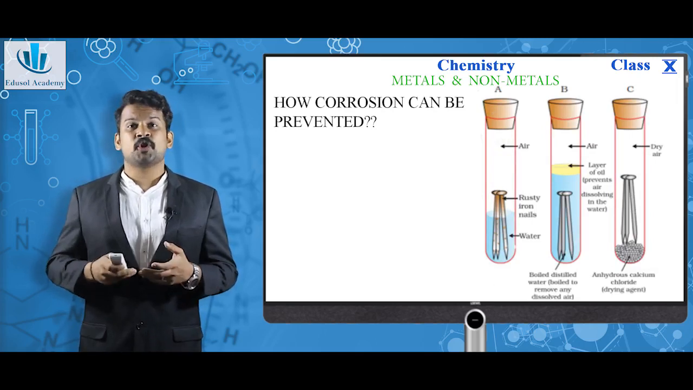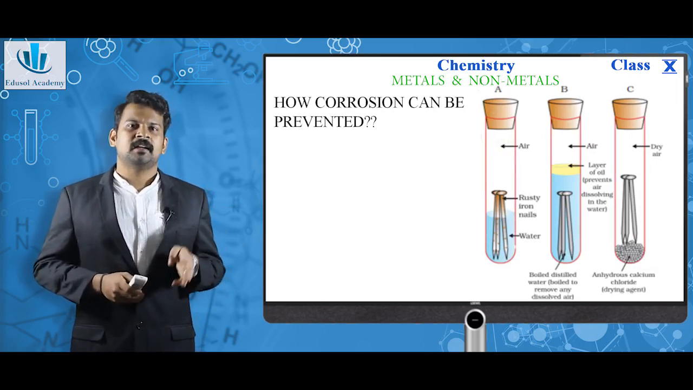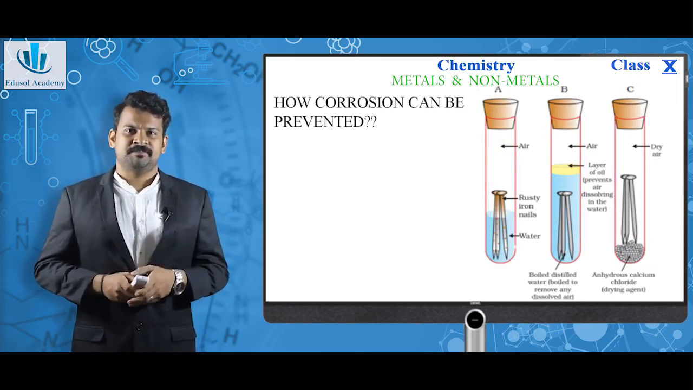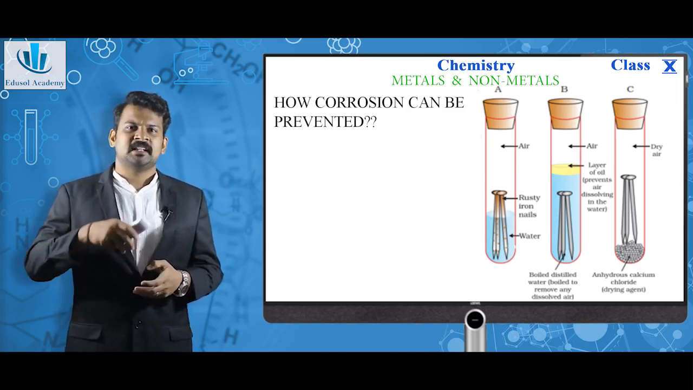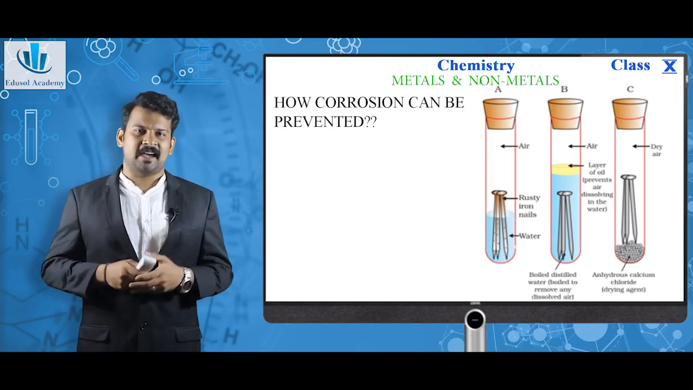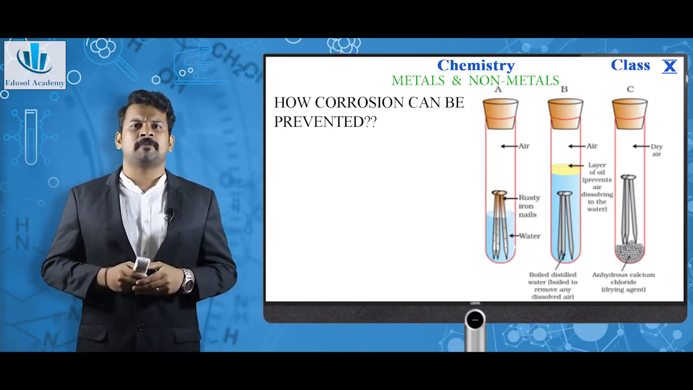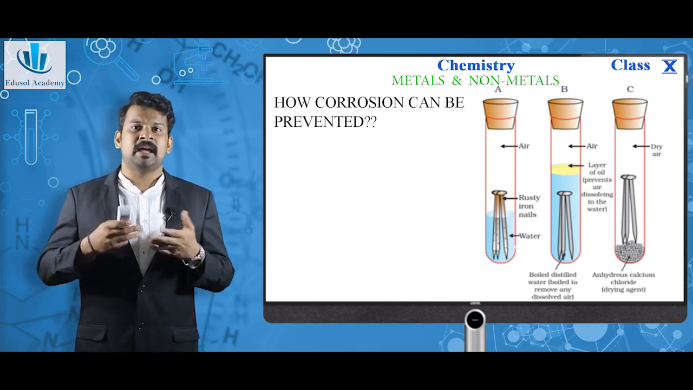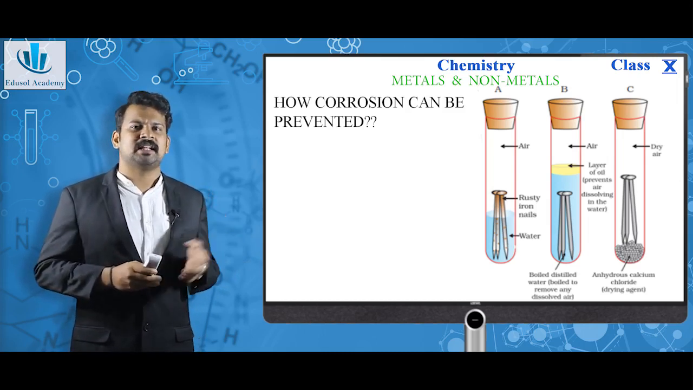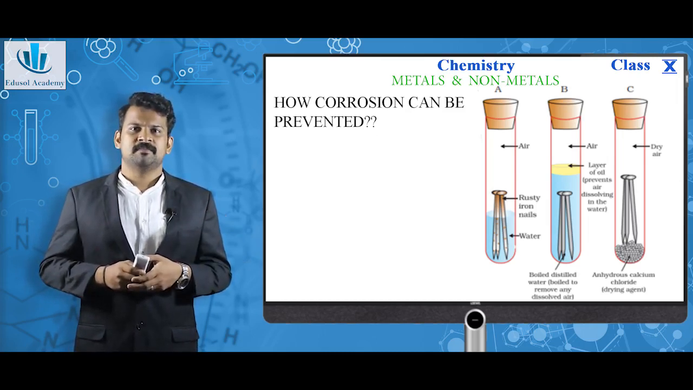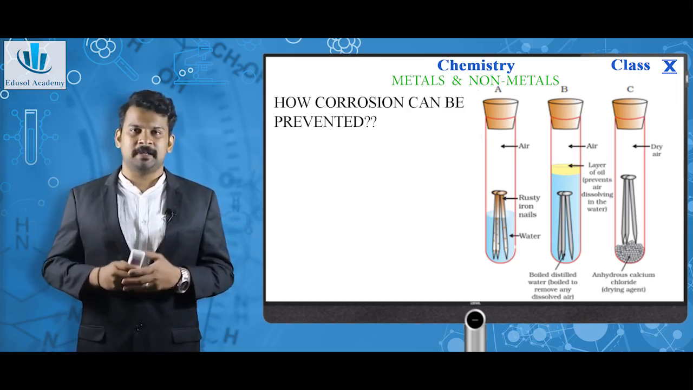Next, how corrosion can be prevented. You can see three different test tubes here. Here we have nails dipped in test tubes. In the first case, there is free air and water present, and the nails are dipped inside. In the second case, the nail is dipped in water and we have a small column of oil filled, and the air is above that. In the next case, we don't have water, but instead we have a drying agent, calcium chloride, which means the moisture is captured by calcium chloride to keep the test tube dry.